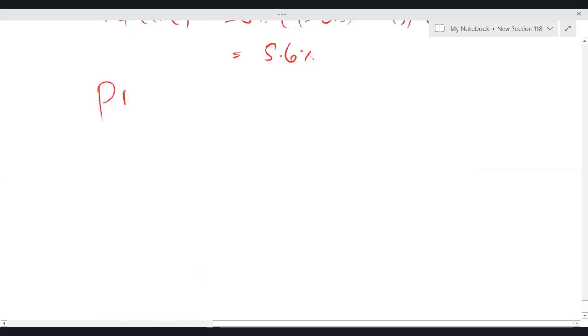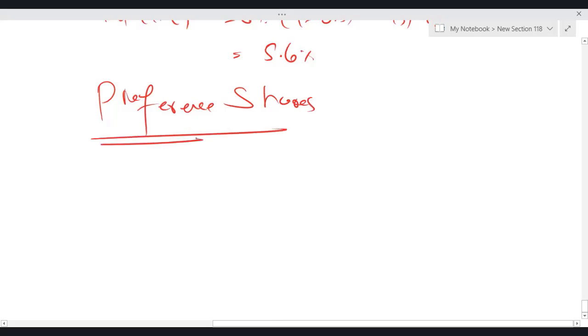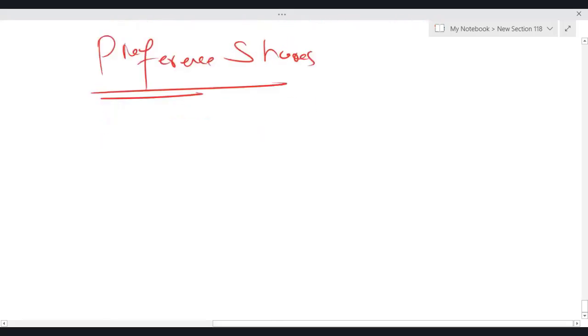Okay, third, preference shares. If the company raises the finance in the form of preference shares, then the cost is KP, D naught upon P naught, and obviously into 100. KP is the cost of preference shares or minimum return required by preference shareholders. D naught is the preference dividend per share.